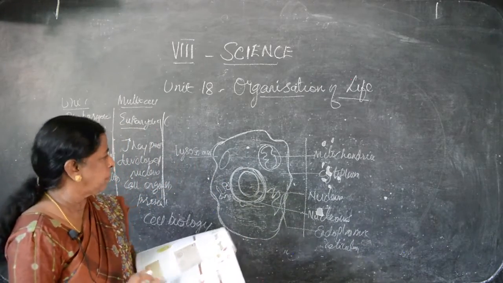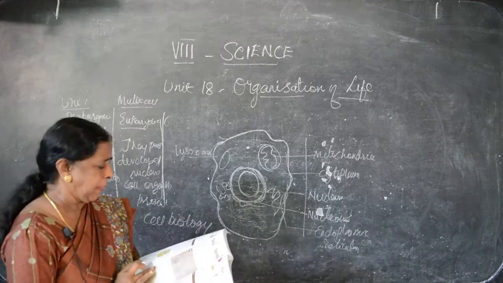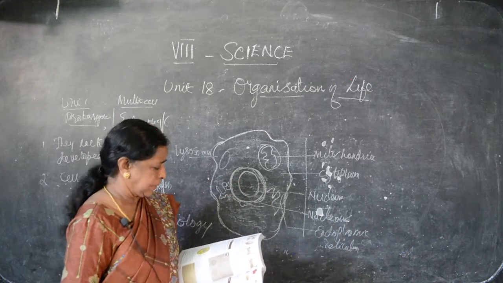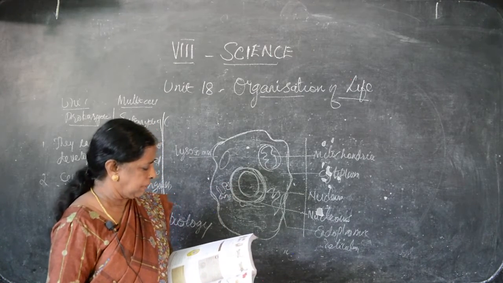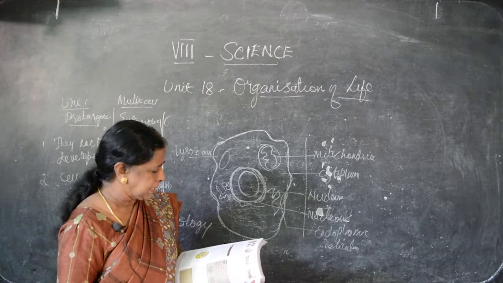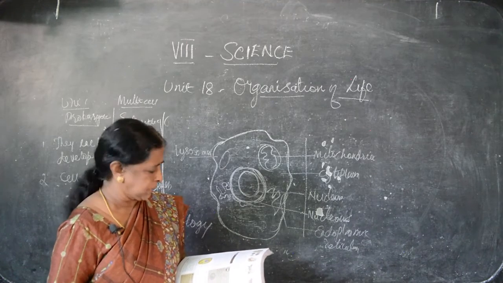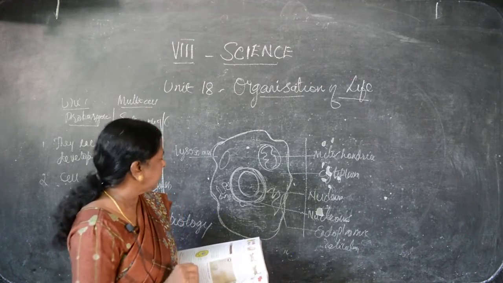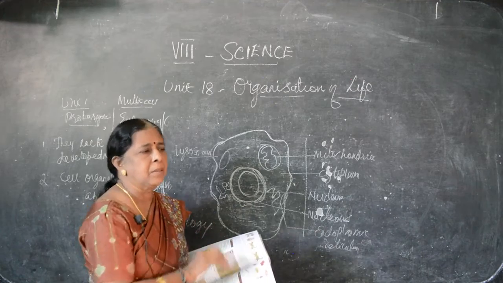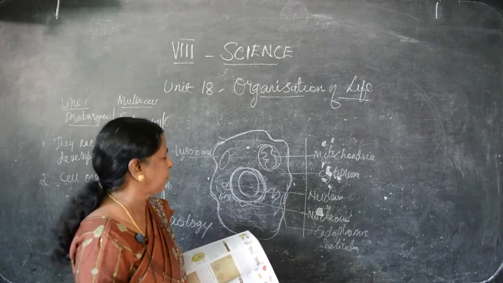Okay, a lot of important points we have seen. What are the cell organelles? Organelles which are present in the cell are cell organelles. What are the things we have seen here? Endoplasmic reticulum, mitochondria, Golgi bodies, centrioles, ribosome, lysosome. They are present in the animal cell. Some are absent in the plant cell. So, every cell organelle has one particular function.